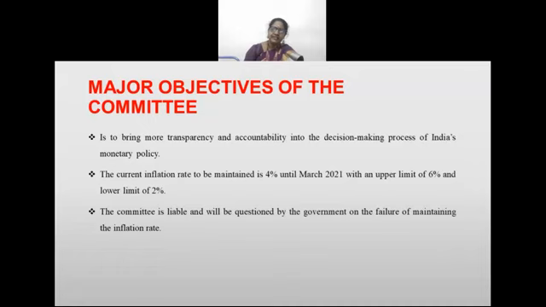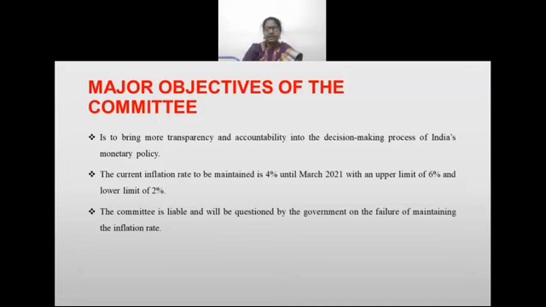The inflation rate to be maintained is 4% until March 2021, with an upper limit of 6% and a lower limit of 2%. They maintain this with a very keen observation, and this rate should not increase. The committee is liable and will be questioned by the government on any failure to maintain the inflation rate.